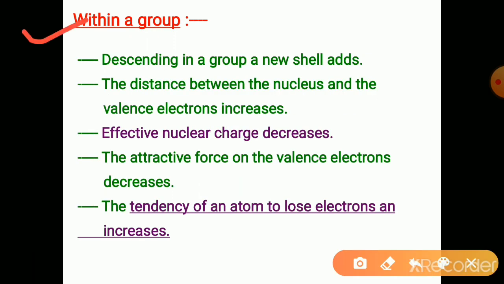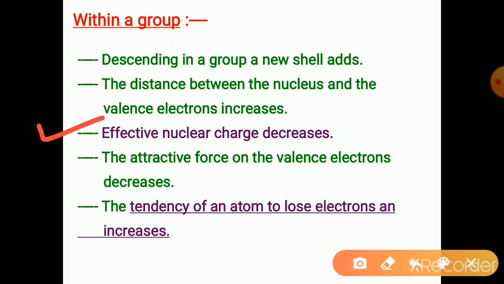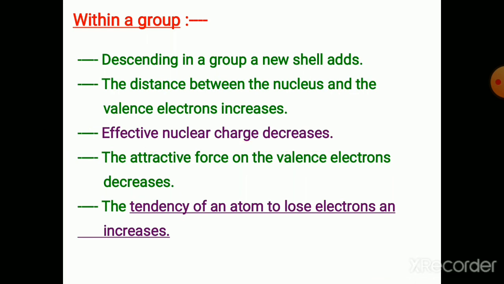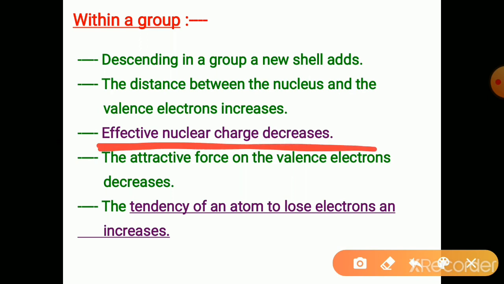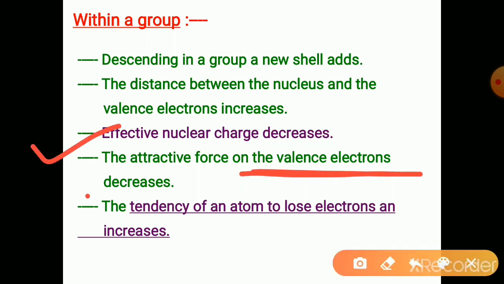Within a group, descending in a group, a new shell adds. The distance between the nucleus and the valence electrons, the outermost shell electrons, increases. That is why the effective nuclear charge decreases. The last shell is away from the nucleus, so nuclear attraction cannot reach properly to the valence electrons. Hence, effective nuclear charge decreases, and the attractive force on the valence electrons decreases.